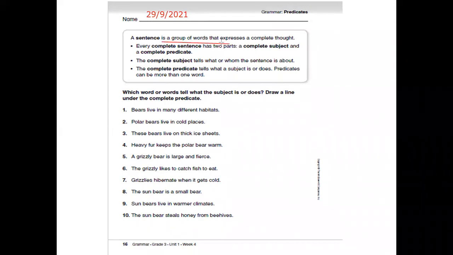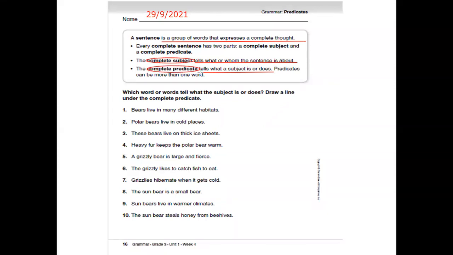What is the sentence? The sentence is a group of words that expresses a complete thought. Every complete sentence has two parts, a complete subject and a complete predicate. What is the complete subject? It tells what or whom the sentence is about. What's the complete predicate? It tells what a subject is or does. The predicates can be more than one word. So let's circle the complete subject and the complete predicate.